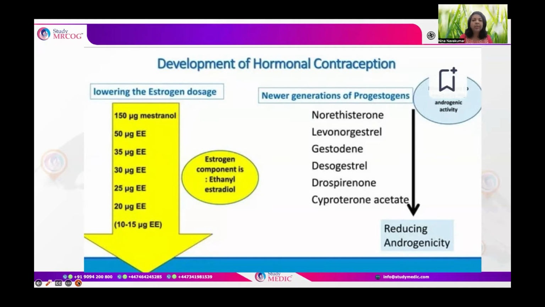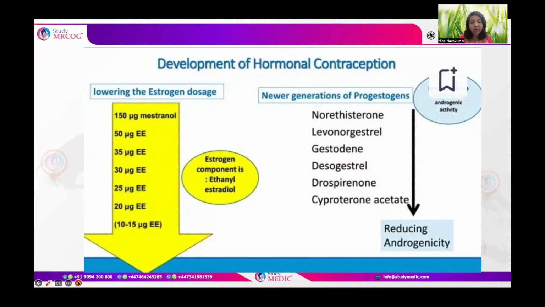So starting from the development of hormonal contraception, lowering the estrogen dosage. As we all know, ethinyl estradiol is the main estrogen component used in most of these contraceptives. It started with 150 micrograms of mestranol, then slowly the dosage decreased to 50 micrograms of ethinyl estradiol, 35 micrograms, 30 micrograms, 25 micrograms.